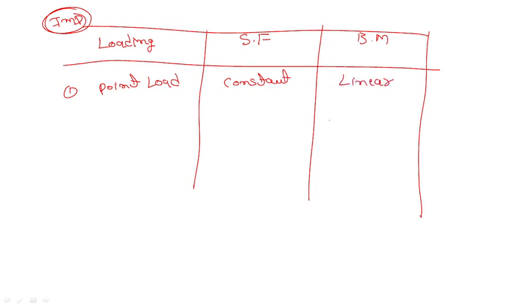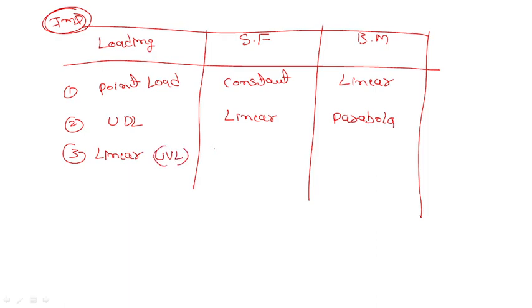Always remember these points and write them in your short notes. If it is a UDL, the shear force is linear and the bending moment is a parabola. Third, if it is UVL, uniformly varying load, the shear force is a parabola and the bending moment is a cubic parabola.